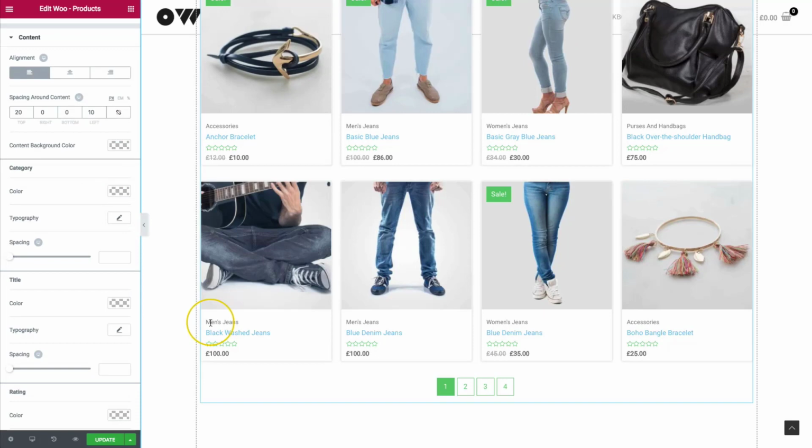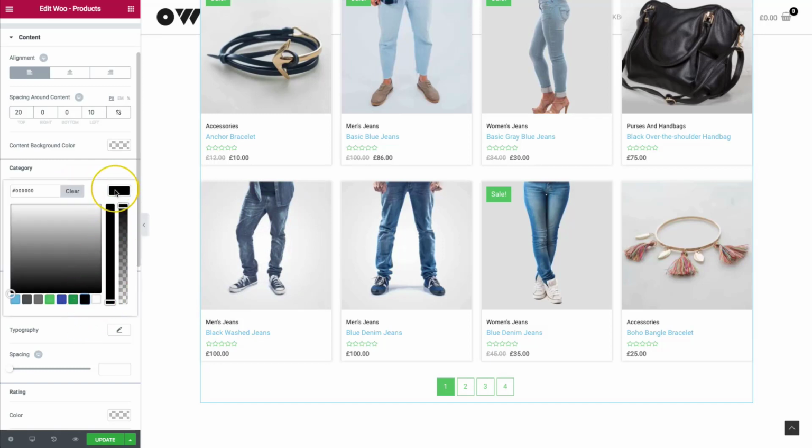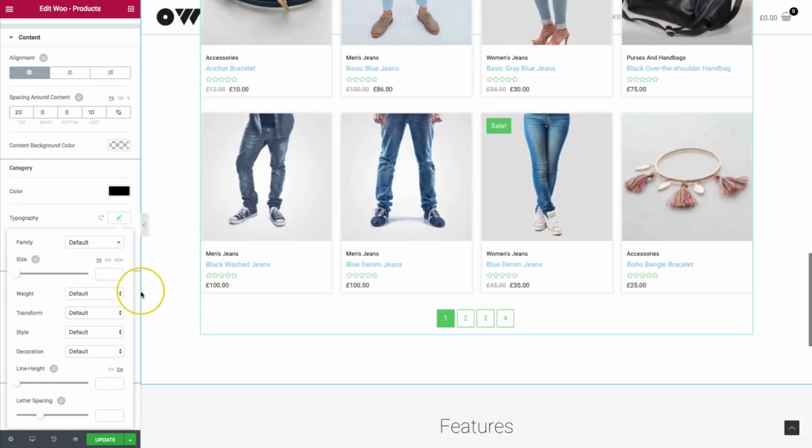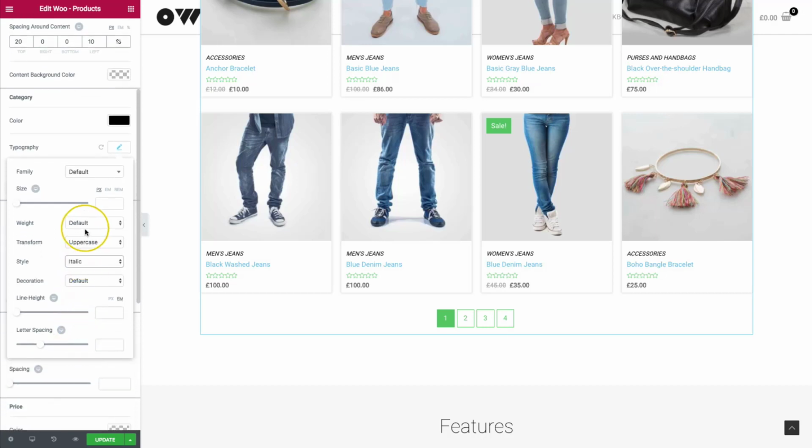For the category, right here where it says men's jeans, we can change the color, the typography, and the spacing. Let's make the color a darker color. For the typography, we can change this to a thicker weight. Well, it doesn't look as good. We can change it to transform uppercase, all lowercase, things of that nature. For style, we can make it italic. And then we have all of those other options for line height, letter spacing, things of that nature.